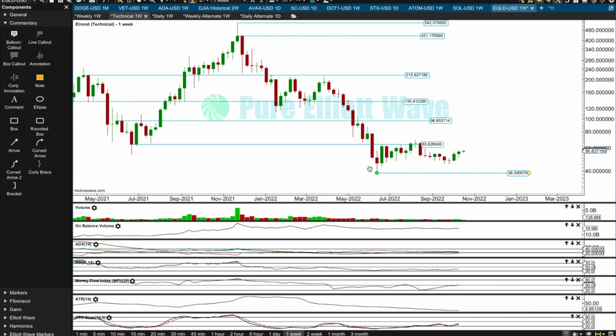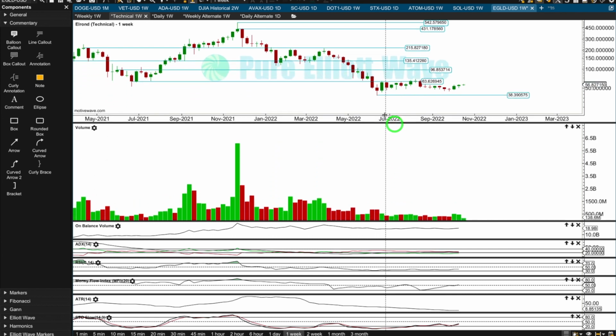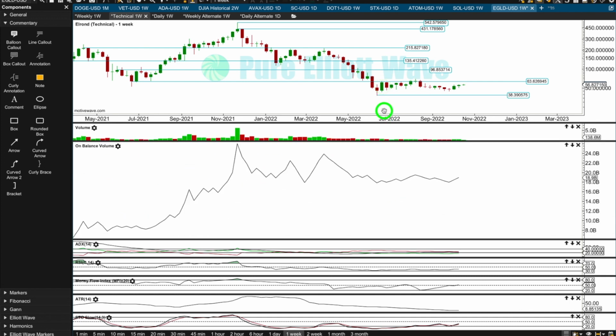At the weekly chart level, this last swing low has a bullish engulfing candlestick pattern. That's a strong bullish reversal pattern up after the low, but it lacks support from volume. In order to have confidence in this candlestick pattern, we would need to see volume increase for this week beyond the prior downward week. We do not. This also has a bit of a bullish long lower wick, not a candlestick reversal pattern, but that was bullish. So there's a reversal pattern at the weekly chart level. It doesn't have support from volume.